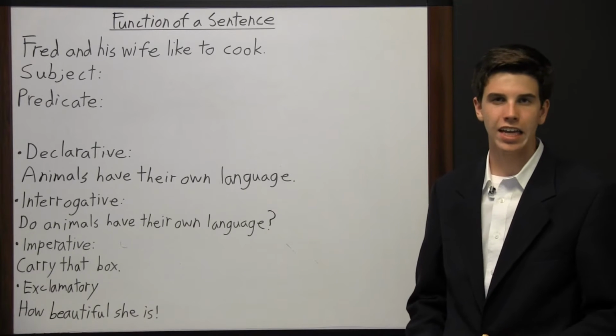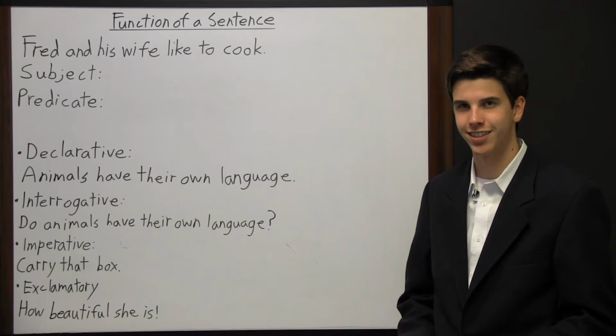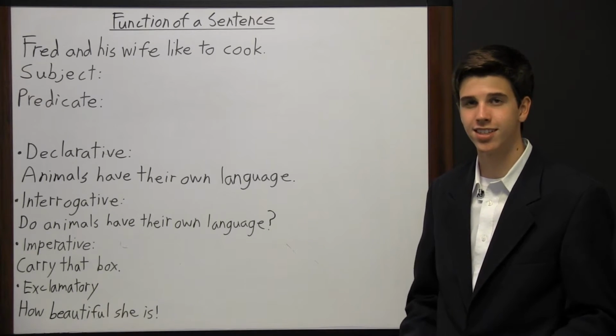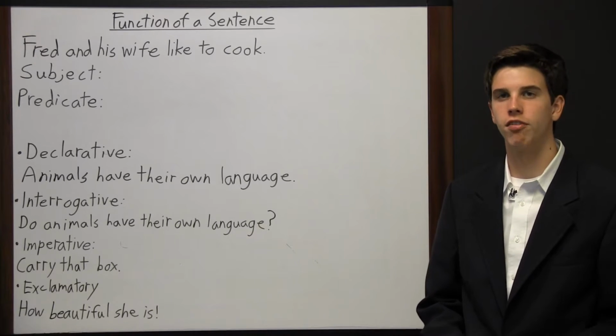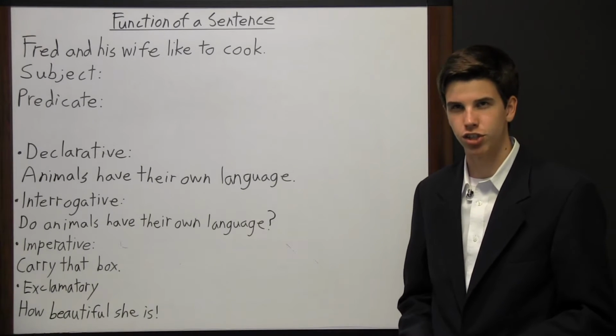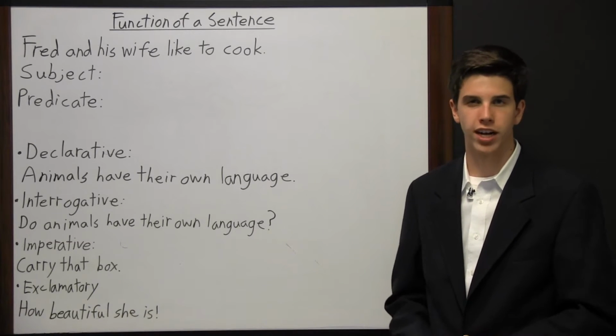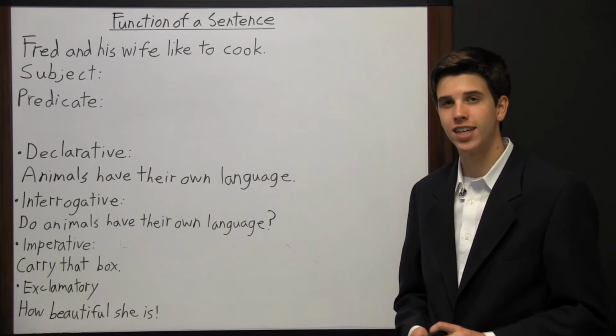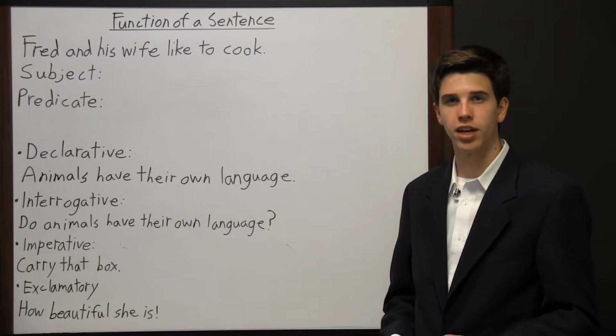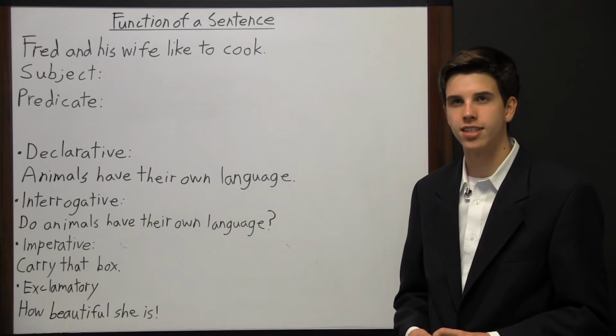ACT, English sentence structure. The sentence is the basic unit of communication in English. An English sentence has two parts, the subject and the predicate. The subject identifies the topic of the sentence, and the predicate comments on that topic.